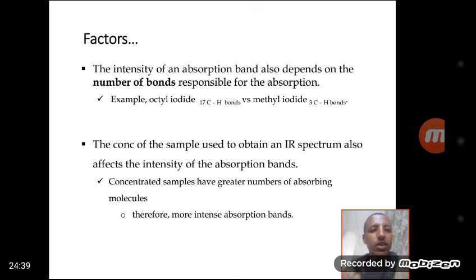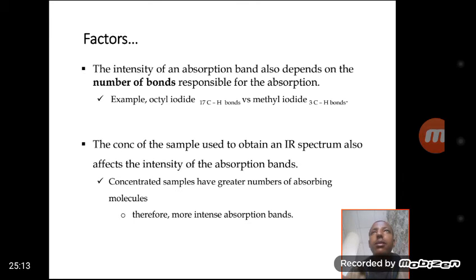The concentration of the sample used to obtain the IR spectrum also affects the intensity of the absorption band. Concentrated samples therefore have a more intense absorption band. That means there is a large number of bonds responsible for the absorption of IR radiation. As a result, octyl iodide, which has 17 carbon-hydrogen bonds, has more intense absorption than methyl iodide, which has 3 carbon-hydrogen stretching bonds.